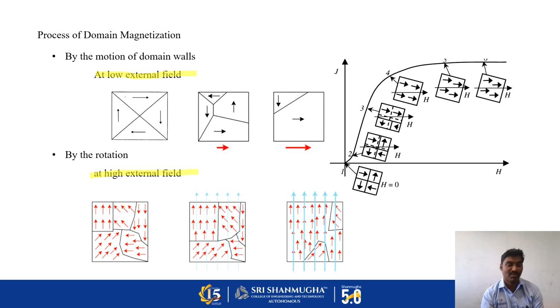Without any field, the domains are aligned in random directions. Due to the random orientation, we cannot observe a net magnetic field or net magnetic property. By applying some amount of external field, we can rotate all the domains in a particular direction, and then we can make it a strong magnet.